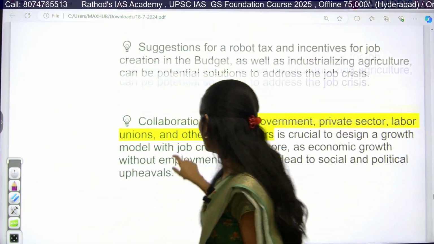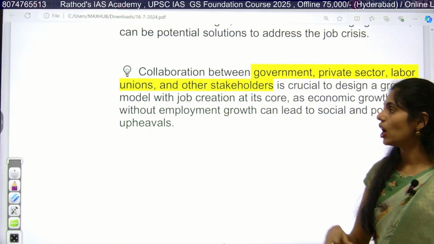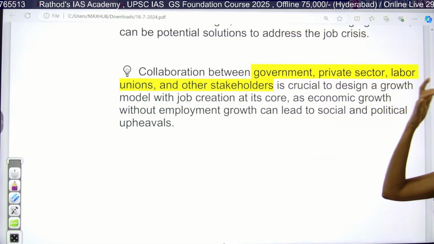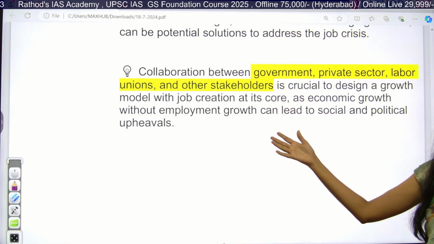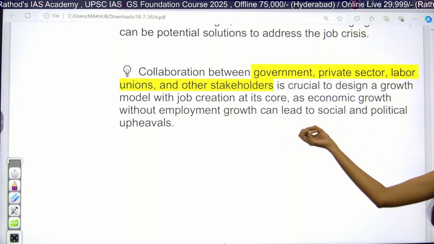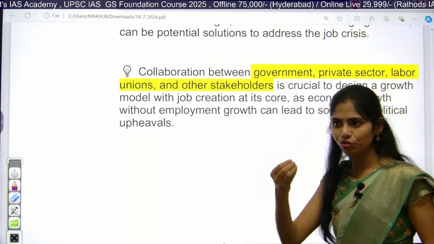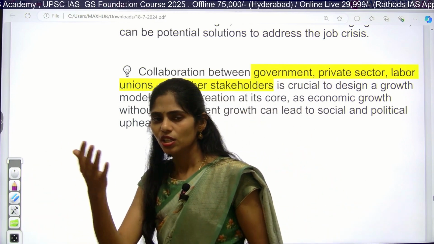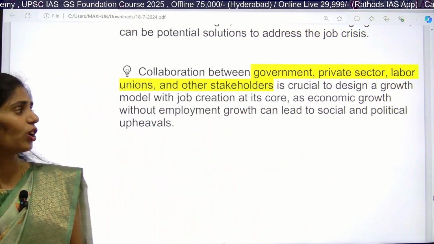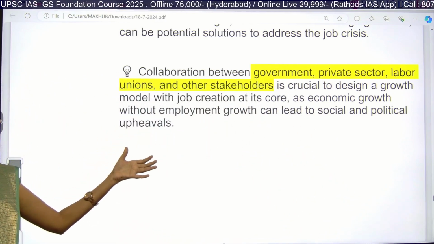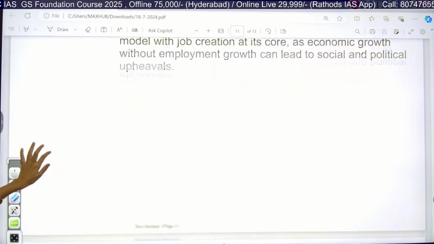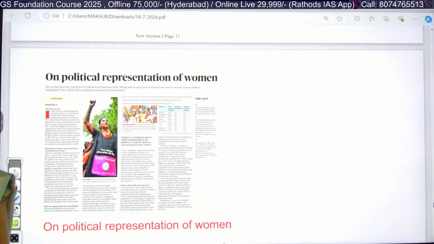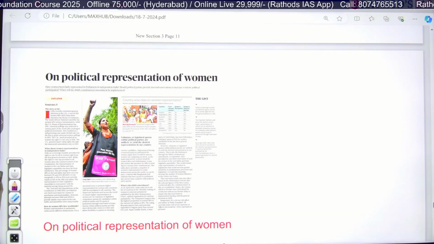And apart from that, we have different stakeholders: government is involved, the private sector is involved, labor unions are there. All these stakeholders have to collaborate together and come up with proper solutions, so that we can increase economic growth as well as employment growth, etc. Clear? Yes or no? Any doubts?